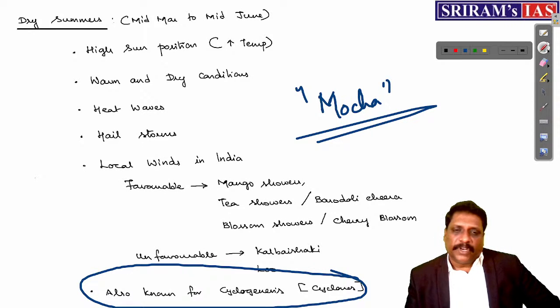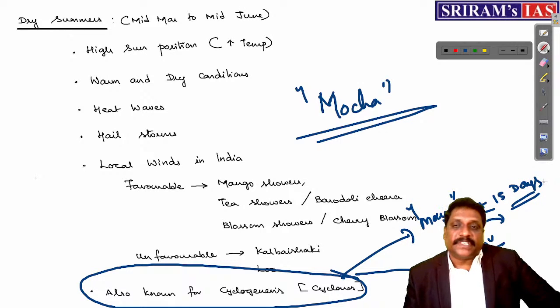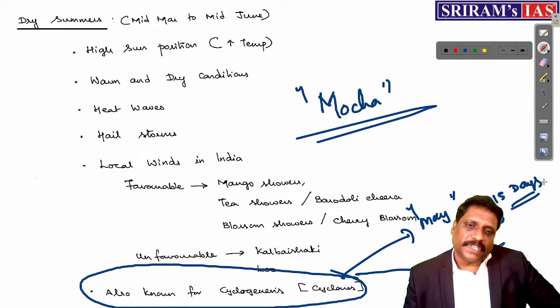Cyclogenesis. See, when I talk about cyclones, either you'll have the cyclones in the month of May, right? Or you'll have the cyclones in the month of what? October and November, right? Plus or minus 15 days, or one month also I can add. Okay. So this is the time when exactly you will have the genesis of cyclones.